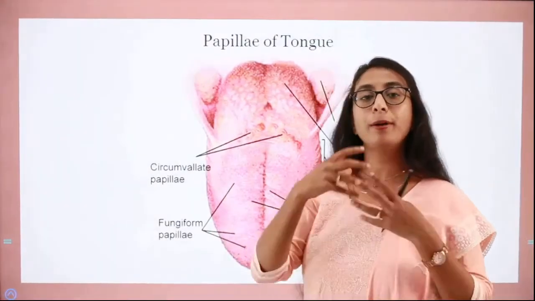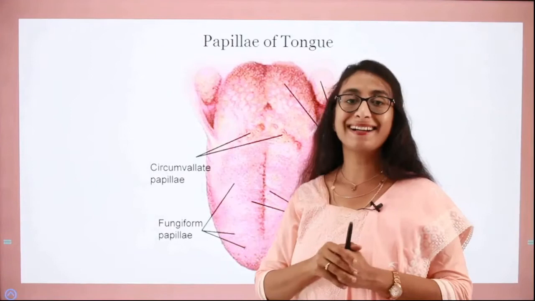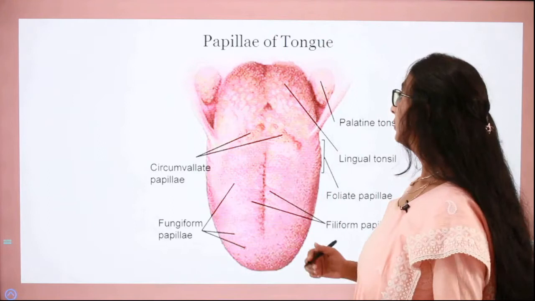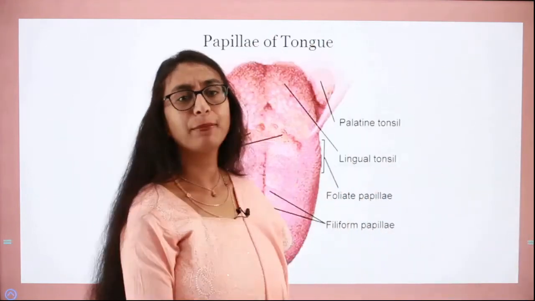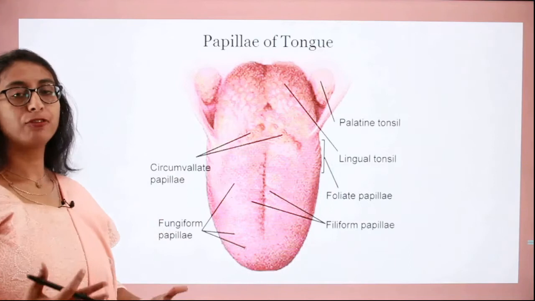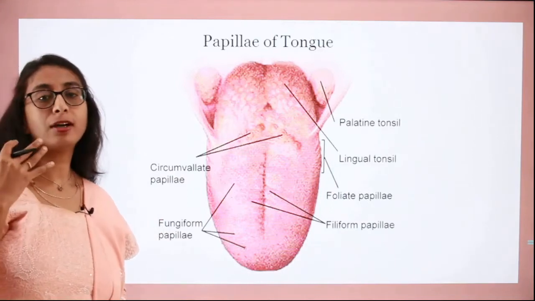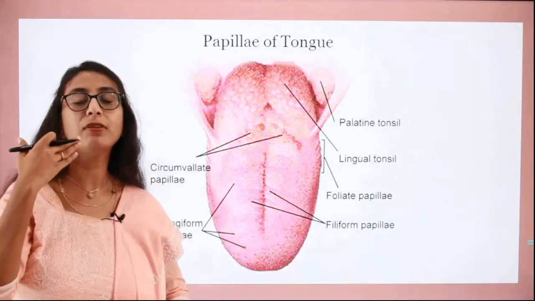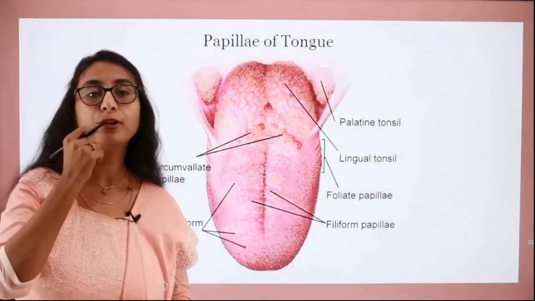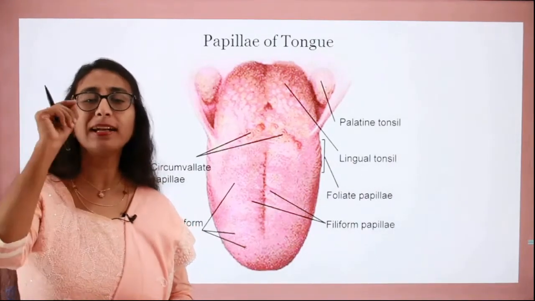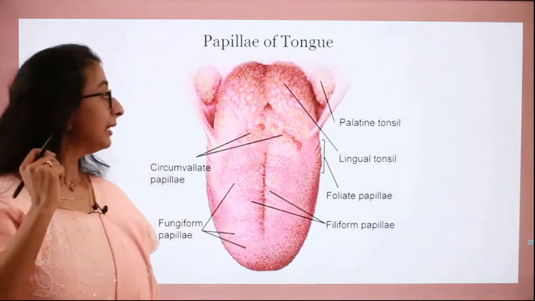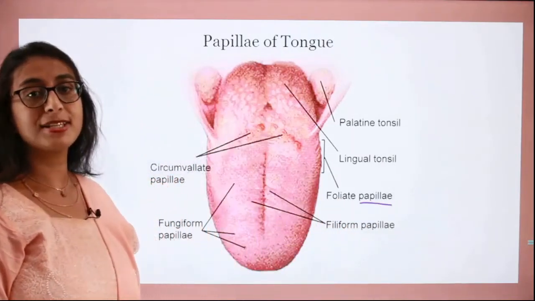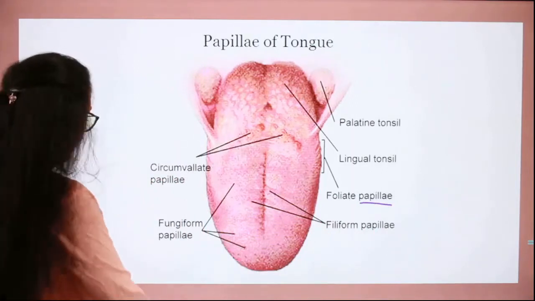Next, moving on to an important organ of the mouth, that is the tongue. Right? The tongue is a muscular organ and this is the shape of the tongue. So there's nothing much to describe about the shape of the tongue as such. One important thing about the tongue is that it has many little projections. Whenever you look at your tongue in the mirror, you can find that it is not entirely smooth. There are tiny projections on the tongue, isn't it? That is called papillae. So the tiny projections on the tongue are called papillae.